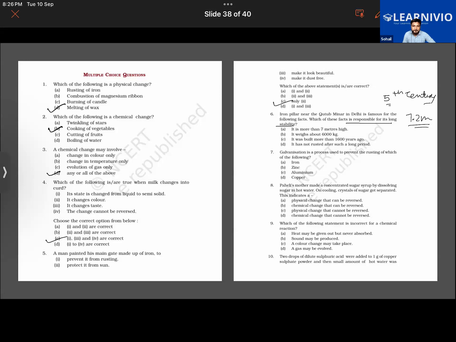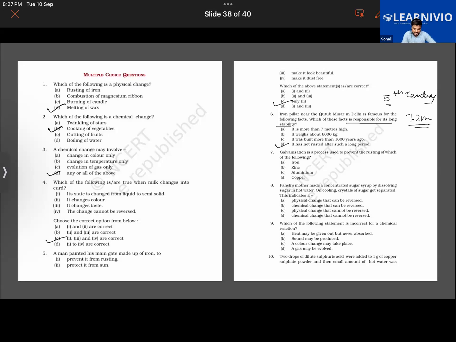It has not rusted after such a long period of time. Very good. The weight and the height and how long ago it was made don't really matter if it would have rusted. The important thing is that it has not rusted. That's why it has been standing for the past 1600 years.